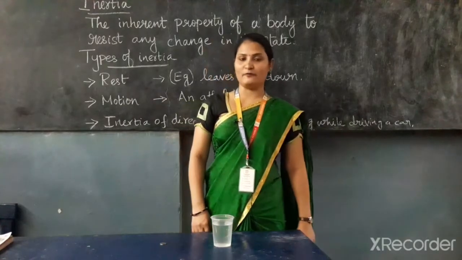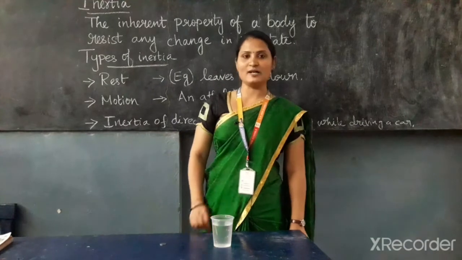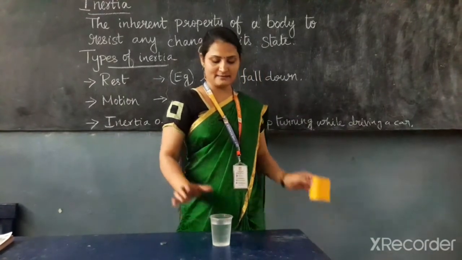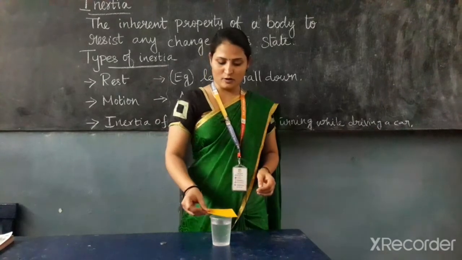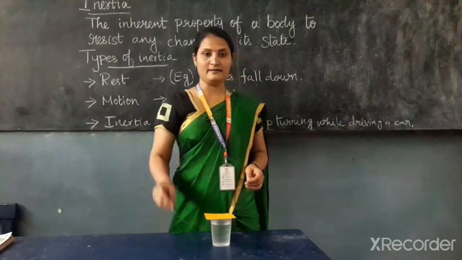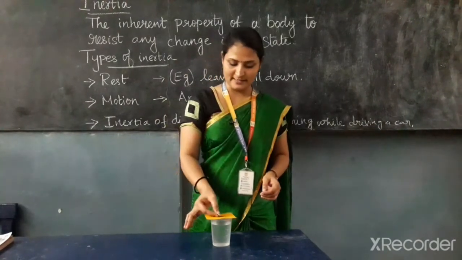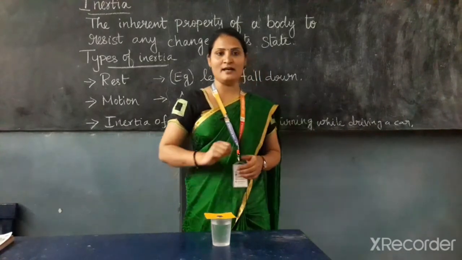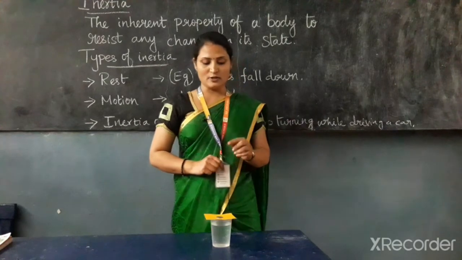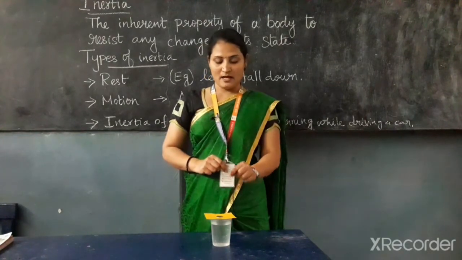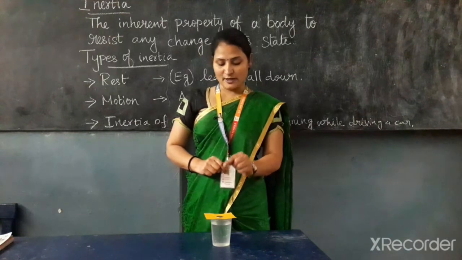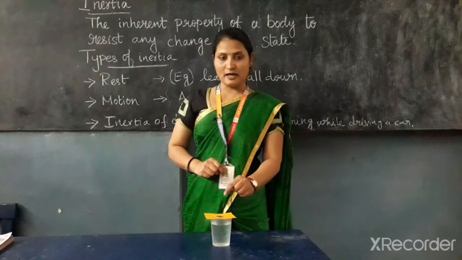Now we are going to perform one activity to understand the concept of inertia. Take a glass of water and a cardboard, and keep a 1 rupee coin on it. Now we are going to check the inertia of the 1 rupee coin. The coin is at rest. We are going to check whether it tends to continue in the state of rest. See, when you flick the cardboard, what happens? The 1 rupee coin falls into the glass of water. From this, you can understand that the 1 rupee coin continues to be in the state of rest.